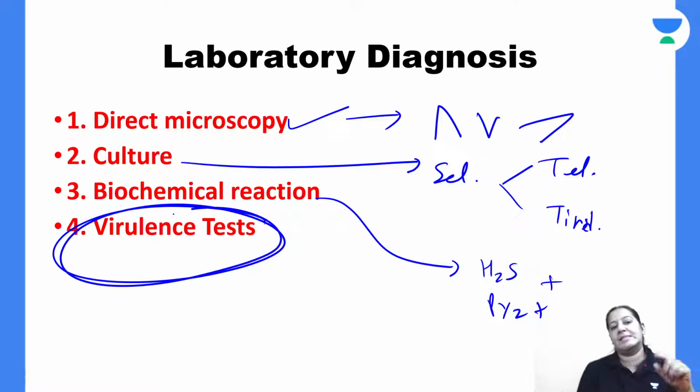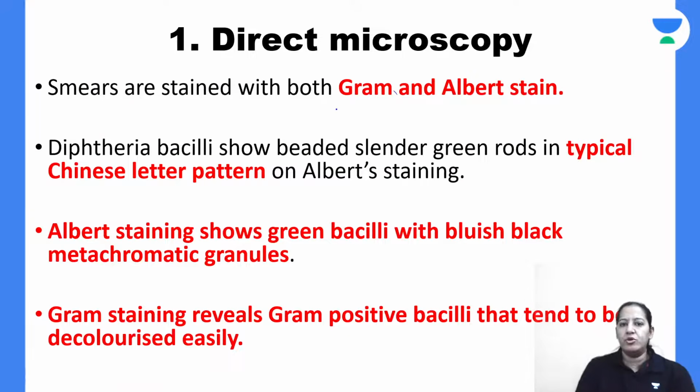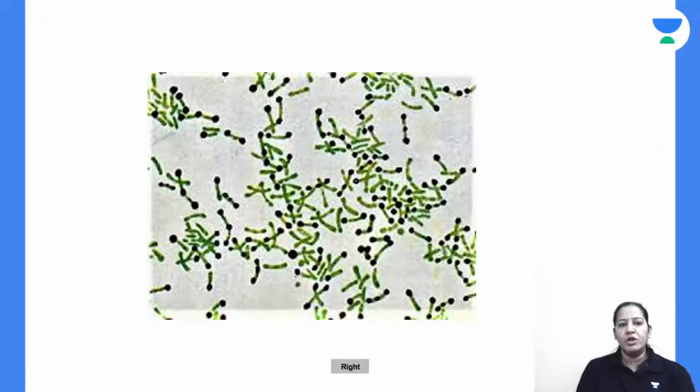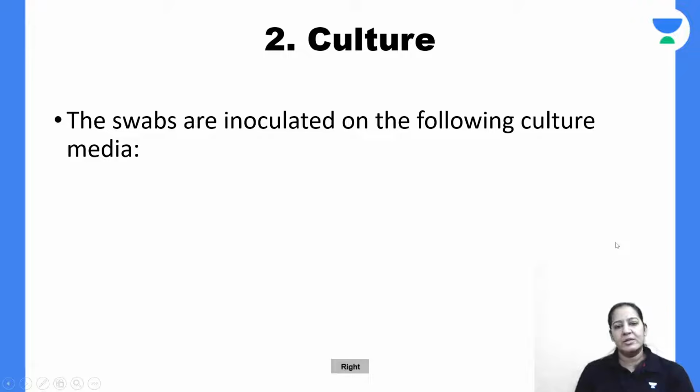Coming on the virulence test directly. You already know the first three things. Shall I skip that? The first three things you already know. So direct microscopy, you do Gram stain, you do Albert stain, you will find the metachromatic granules with Chinese letter arrangement. You already know, I have described that, right? So that is the organism.